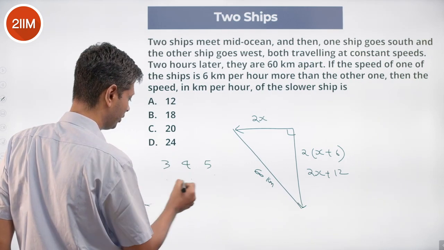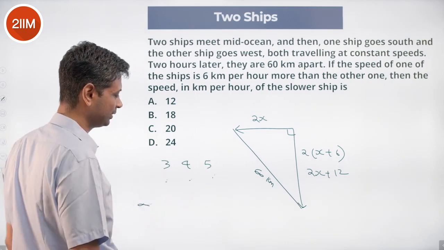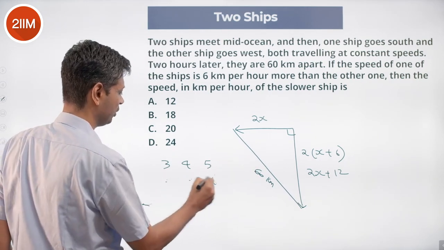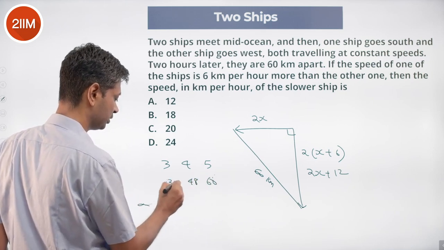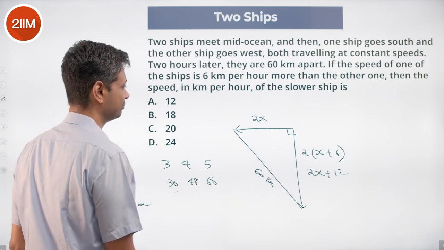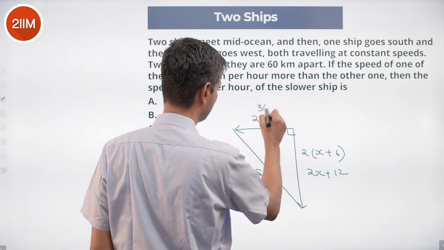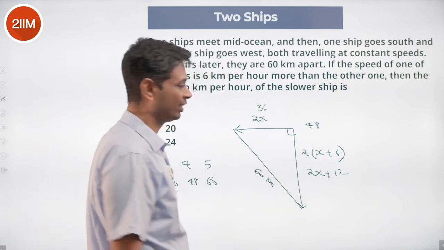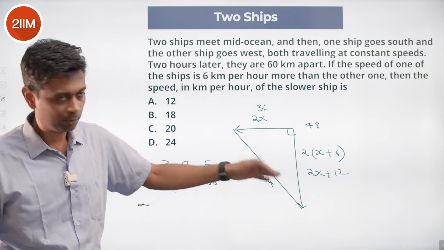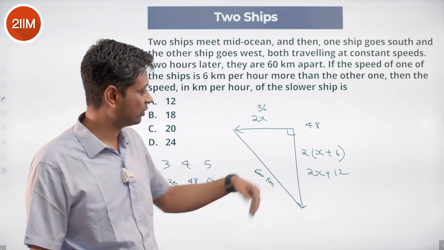Or 5, 12, 13 or 7, 24, 25. This is 60, 48, 36. The difference between these two is 12. That works. So this is 36, 48, 60. That's the Pythagorean triplet. So the faster ship has covered 48 kilometers.